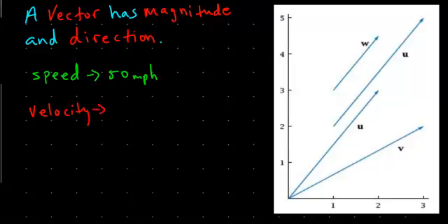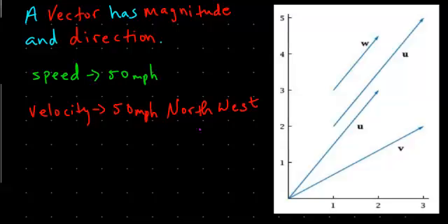Velocity, you would say 50 miles per hour, say northwest or northeast. Velocity actually has a magnitude and a direction.